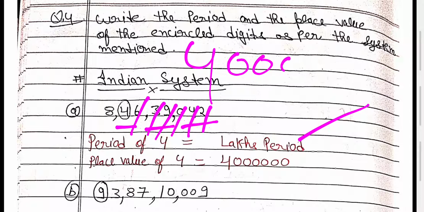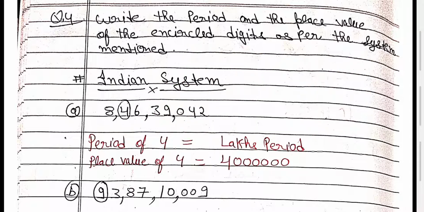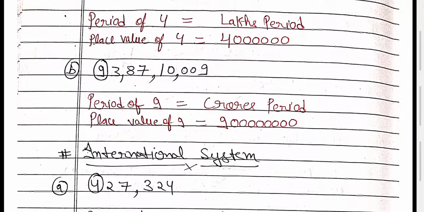Simply write 60. 1, 2, 3, 4, 5, 6. You get your answer. Okay. So for the place value, write the second digit, and count how many digits are behind it, and write that many zeros here. Okay. Like that one. Ones period, thousand period, lakh period, now crore period.